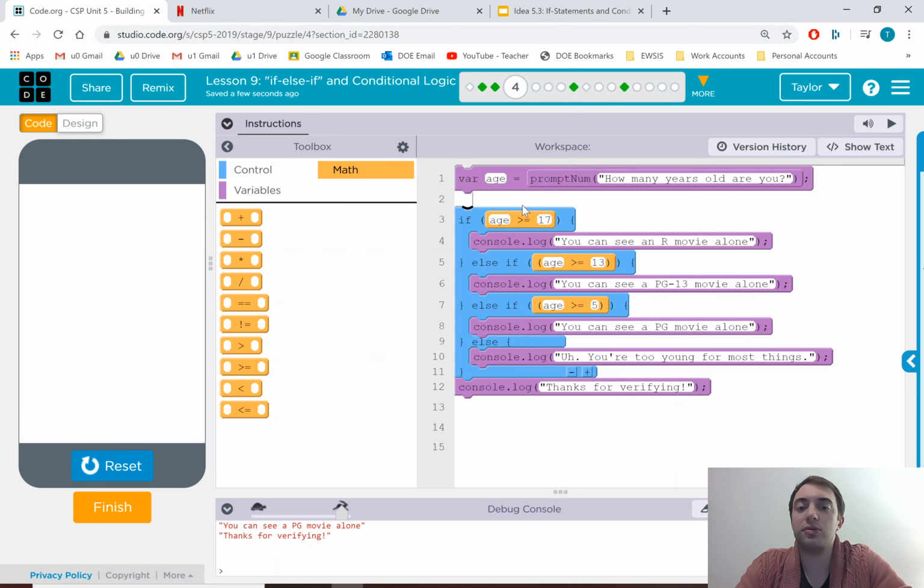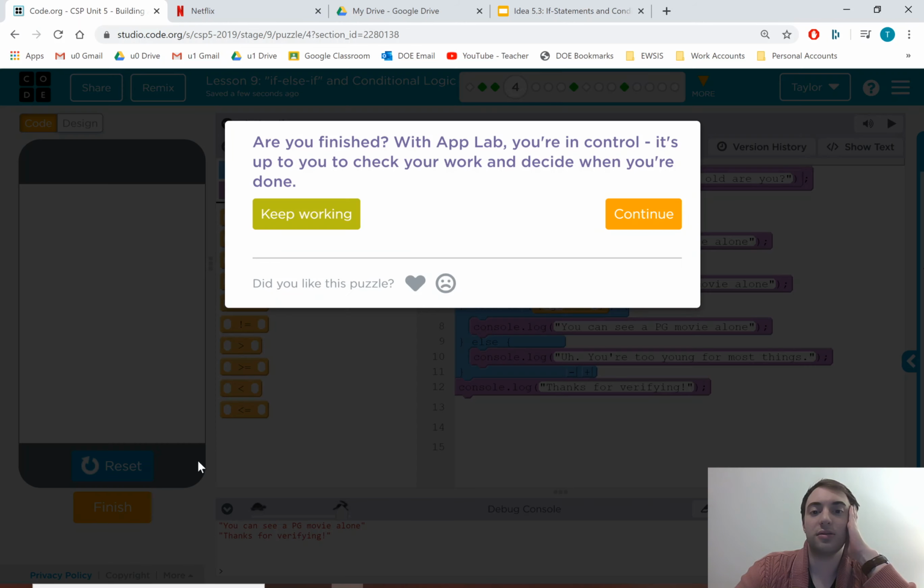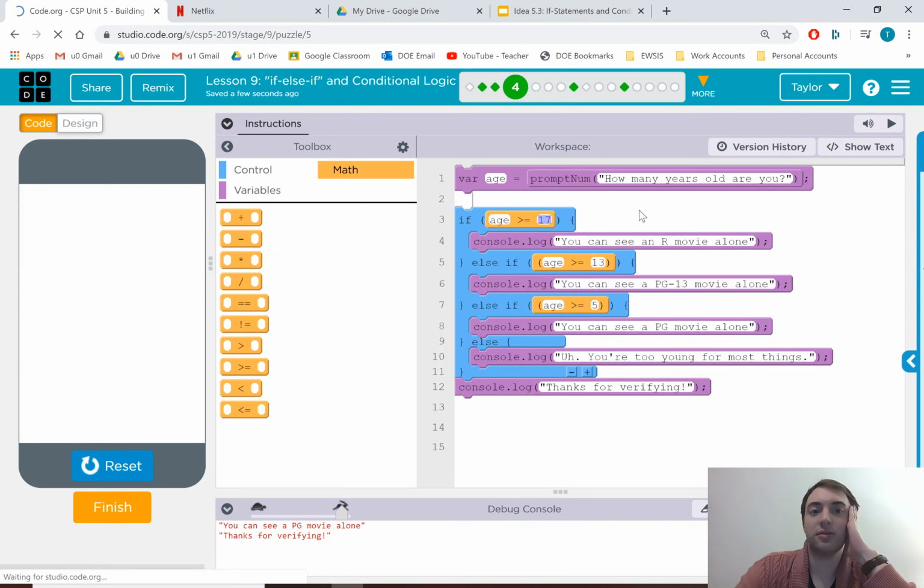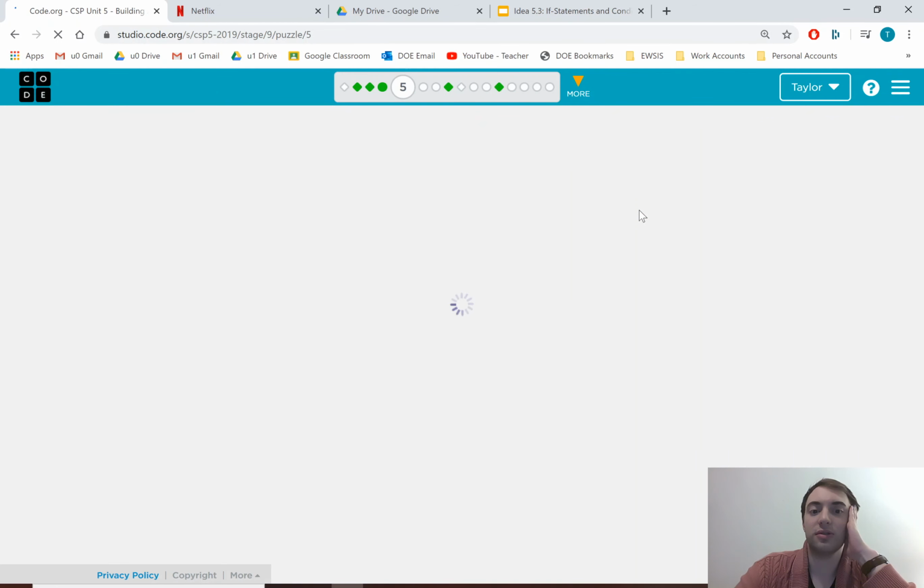You want to catch the more restrictive thing first. So it's harder to see a rated R movie than it is a PG movie. So let's check the harder thing first. And that's that. So that's the model you can use.